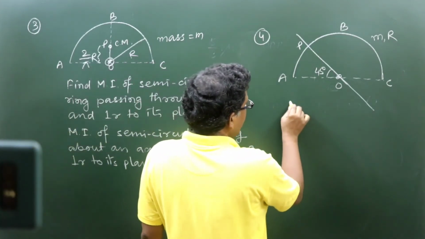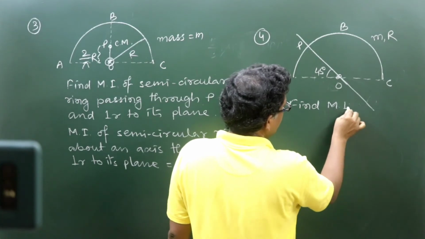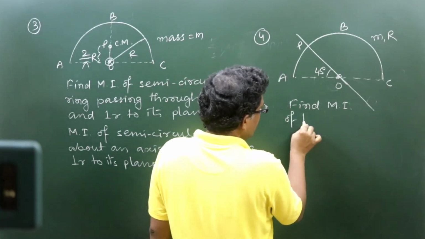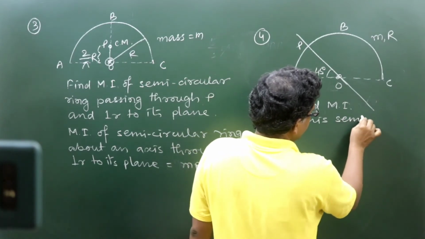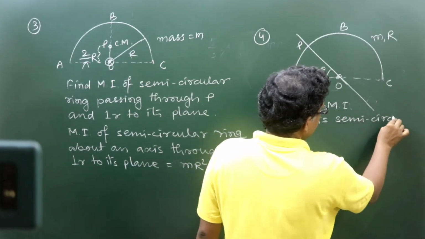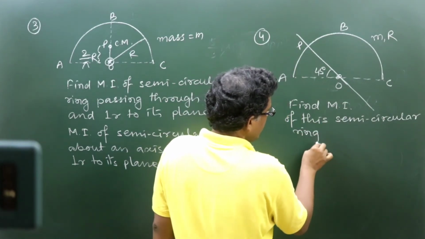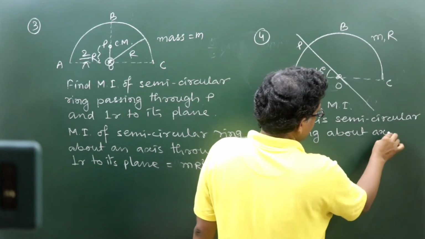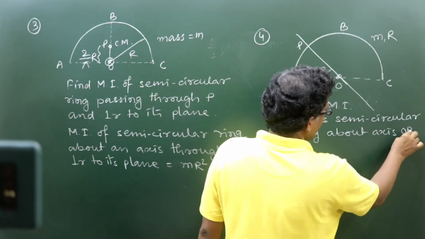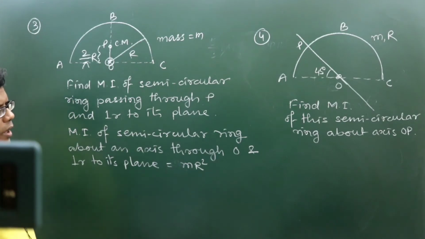So find the moment of inertia of this semicircular ring about axis OP. What will be the moment of inertia of this ring about axis OP?